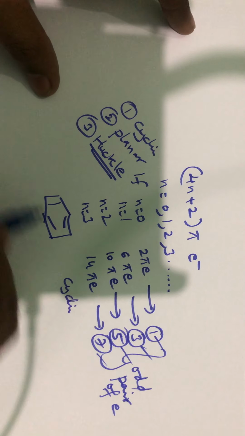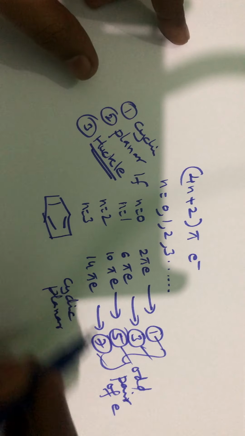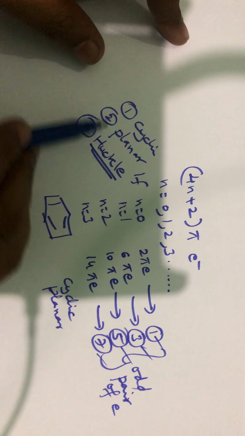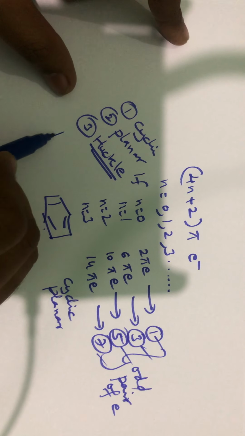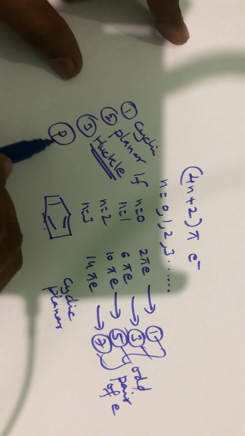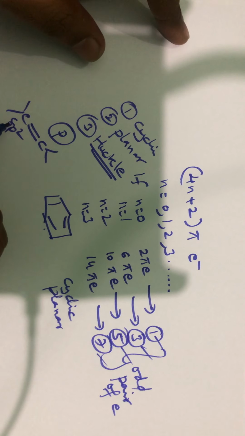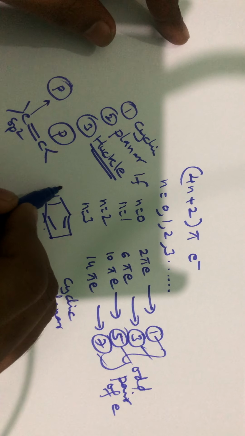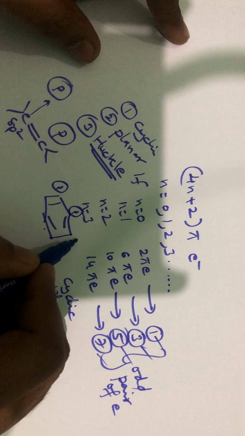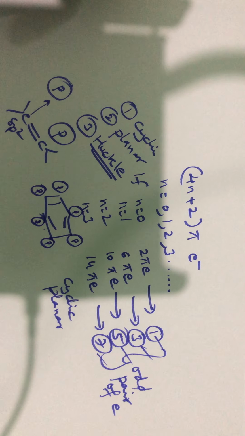Benzene is cyclic. It is planar. That means there is delocalization. For delocalization, each atom should have 1 p orbital. If there is a carbon-carbon double bond, then the hybridization of that carbon is sp2. If the hybridization is sp2, then that carbon will have 1 unhybridized p orbital. So this carbon has 1 unhybridized p orbital, this has 1 unhybridized p orbital, all have 1 unhybridized p orbital.